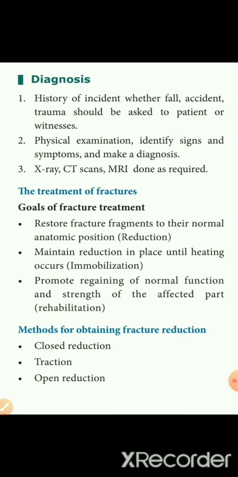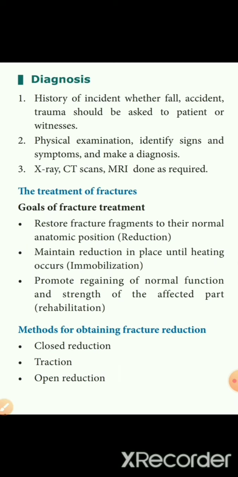Next, we will see the diagnosis of fracture. How to diagnose the fracture? First is the history of the incident. How the fracture has taken place can be asked of the patient or the witness who has seen it. And with the physical examination, by identifying the signs and symptoms, you can make the diagnosis. An X-ray can be taken, or a CT scan, that is computed tomography, or an MRI scan, magnetic resonance imaging, can be done in order to find out what type of fracture has occurred.